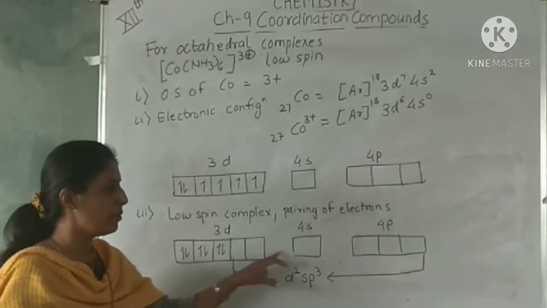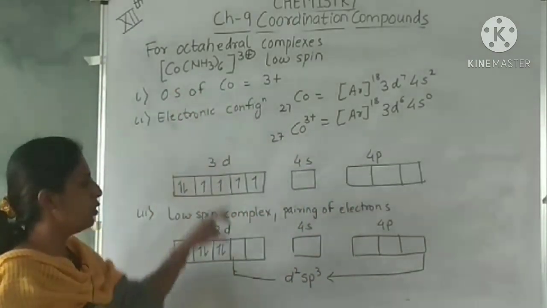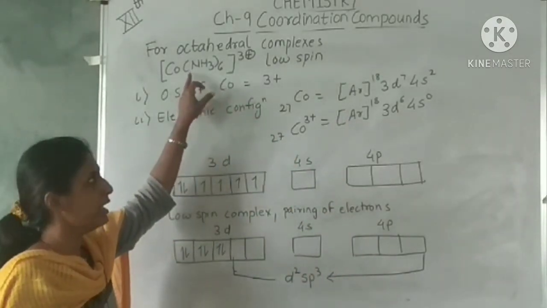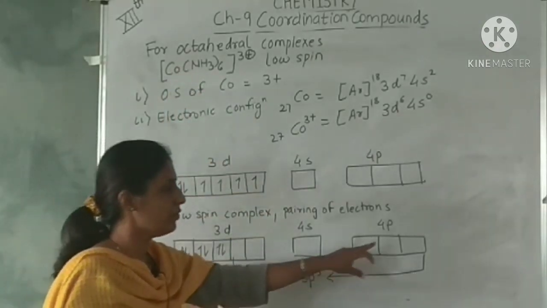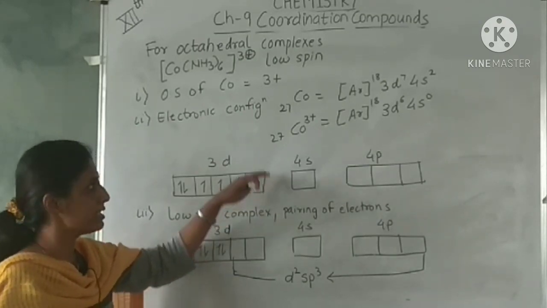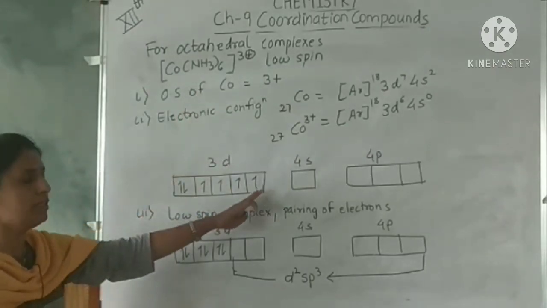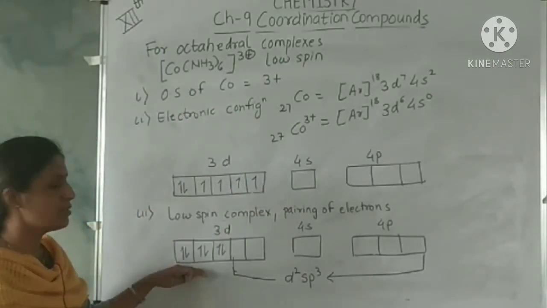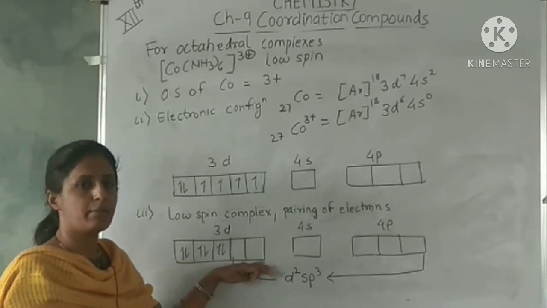How do you decide how many orbitals are required? Because there are 6 ligands, you will require 6 orbitals where the ammonia can donate its lone pair of electrons. For that you need vacant orbitals. And since this is a low spin complex, the electrons will pair up. So these 6 electrons will occupy the 3d orbitals and 2 d orbitals are made vacant.